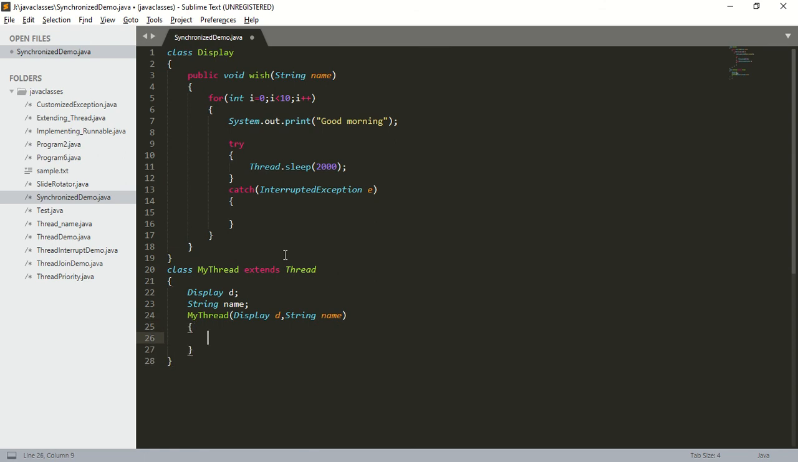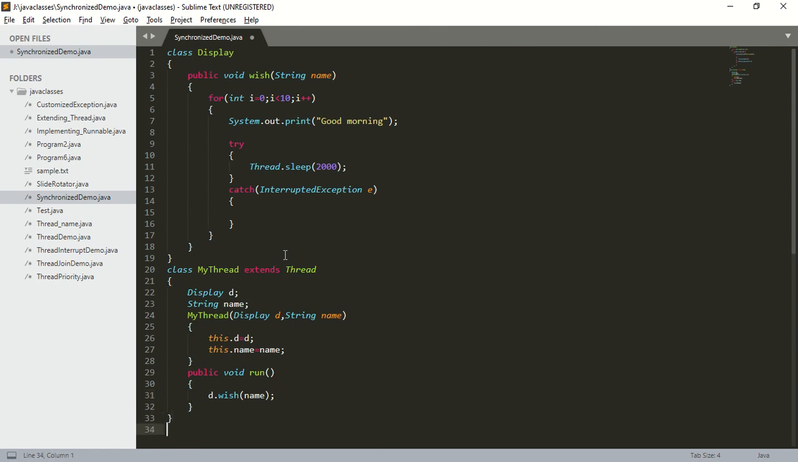So here I should initialize those two things. How to initialize? this.d is equal to d. Next, this.name is equal to name. Next, if it is a class, if it is a thread, compulsory we should override which method? Compulsory we should override the run method. So public void run. Next, within this run method, I will call the wish method. How to call? d.wish of name. Okay.